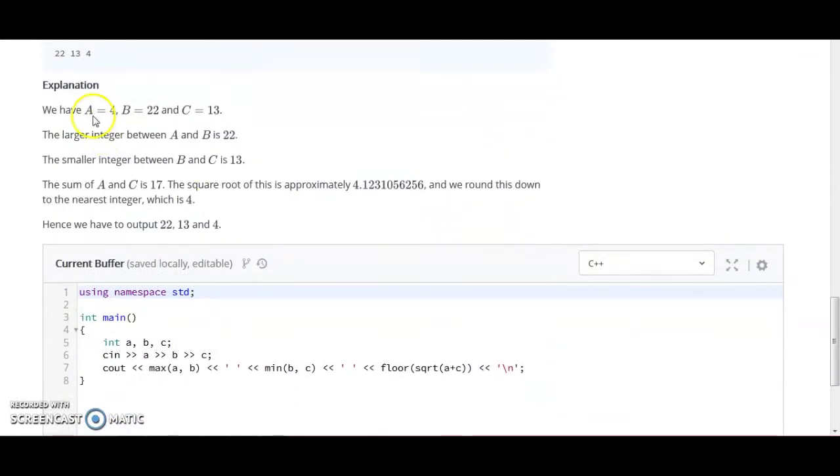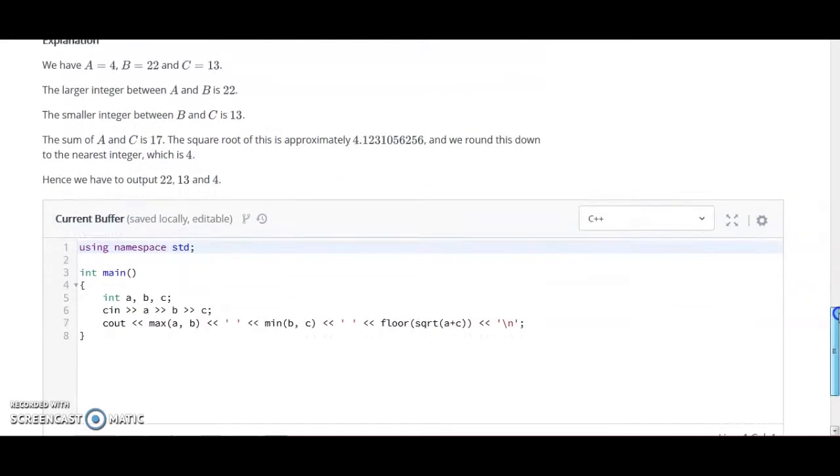And here we have to do what? We have the variables a, b and c with some values, and we have to print the larger integer between a and b, that is 22, and also the smaller integer between b and c, that is 13. And also we have to print the square root of a plus c, right? Here is the compiler given to us.